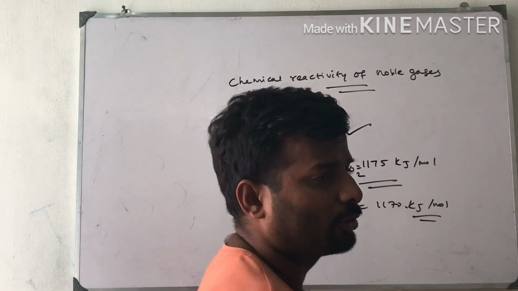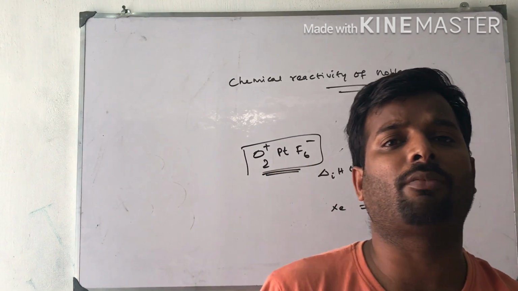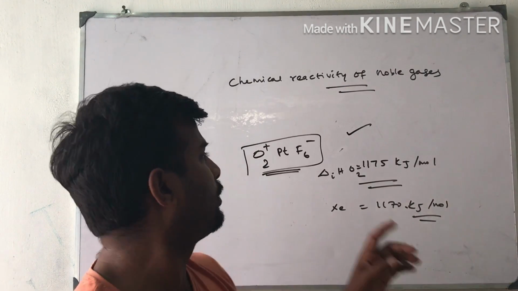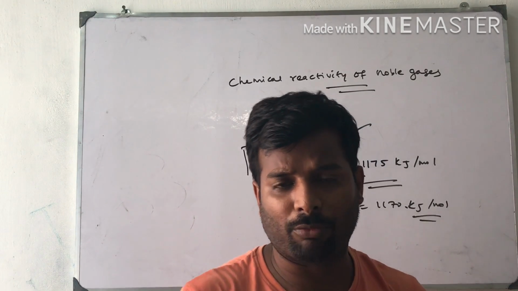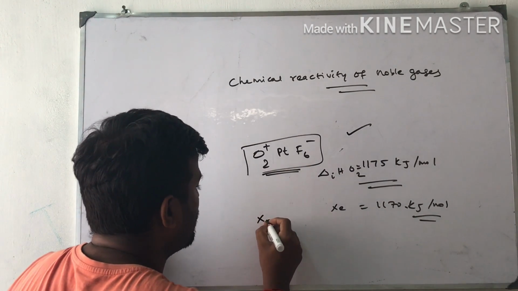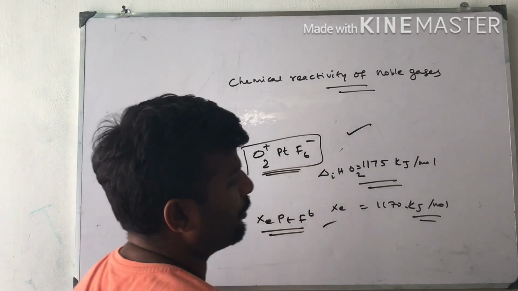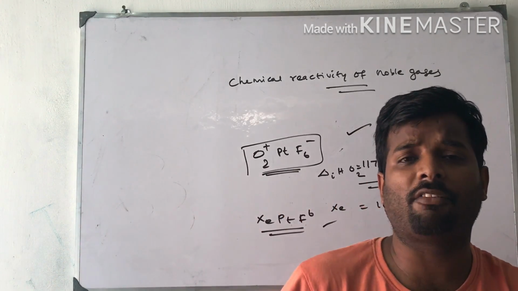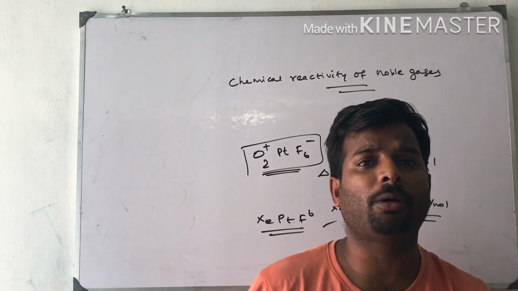So he made efforts to prepare a new compound similar to that, platinum hexafluoride mixed with xenon to form xenon platinum hexafluoride. This compound has properties similar to the compound I explained before.